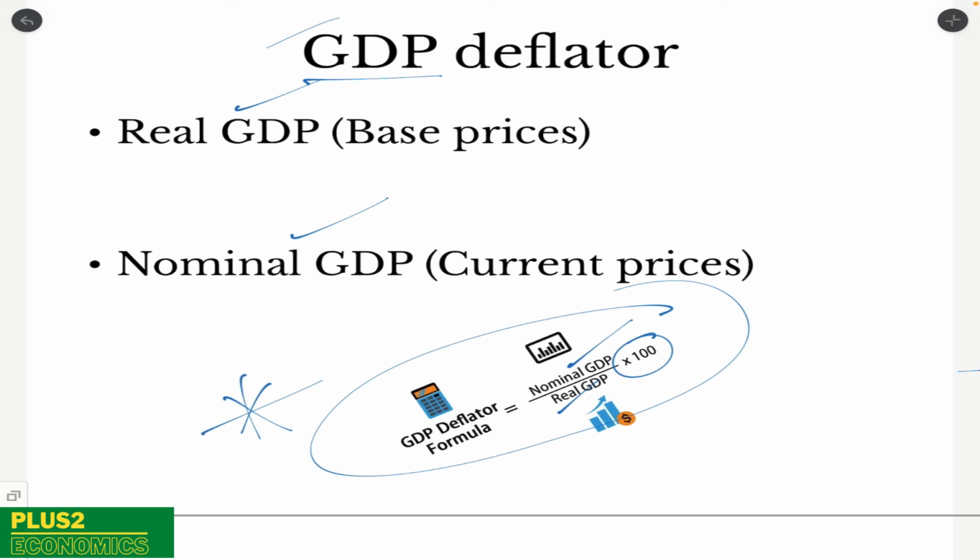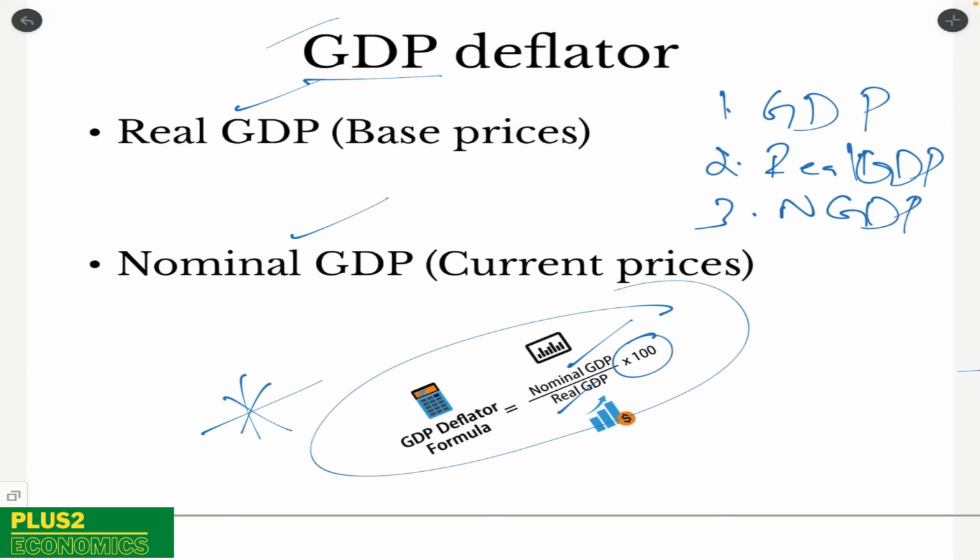This is again an important question in the second PUC exam. The questions that you can expect from this part are: define GDP, that itself can be a question; define real GDP, that can be a question for you. Third question can be define nominal GDP, and last question can be define GDP deflator. Last question can be even give the formula for GDP deflator. So all these 1 and 2 mark questions can be expected from this particular topic.